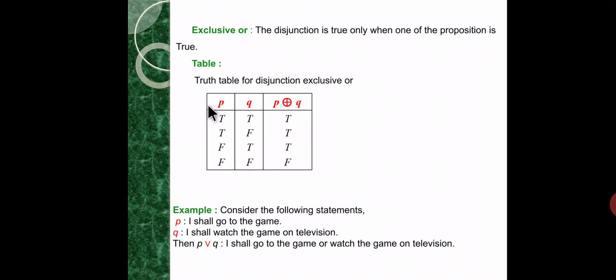The truth value of P exclusive-or Q is true when exactly one of P, Q is true.